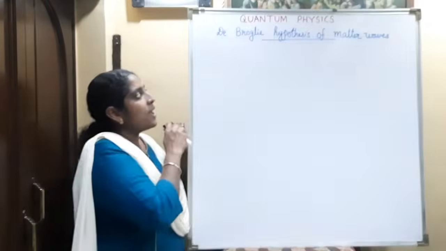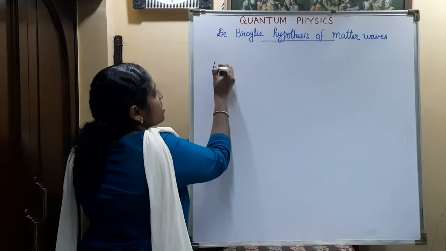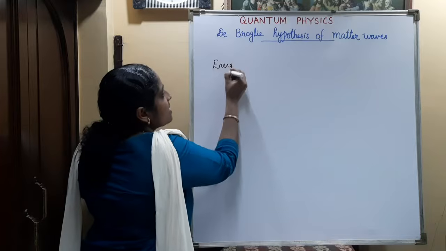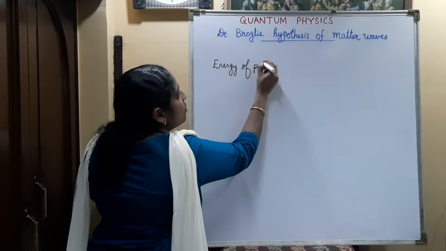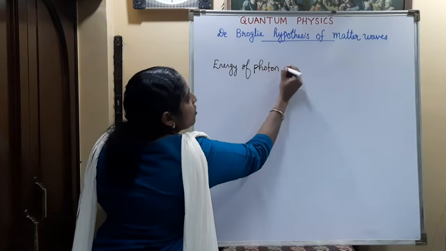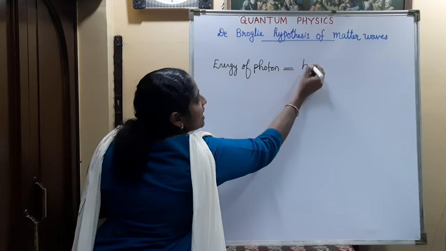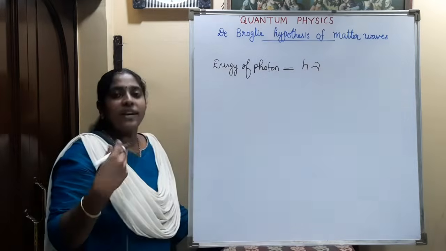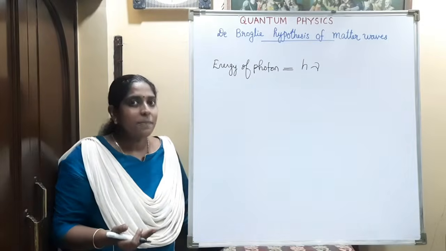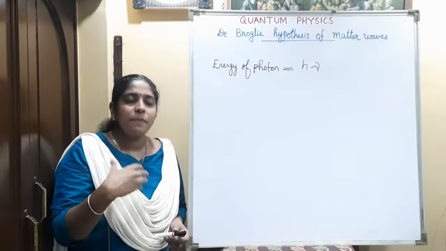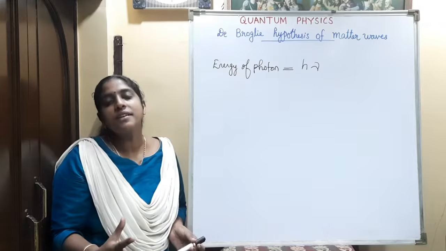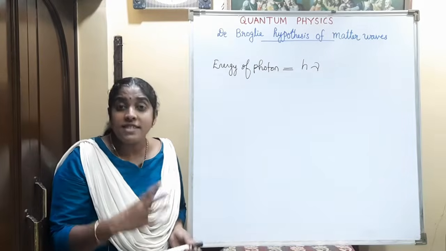And you have studied that the energy of a photon or quantum is directly proportional to the frequency of light, and it is equal to h nu, where h is a constant known as Planck's constant. Based on this Max Planck hypothesis, several phenomena in physics were explained successfully.